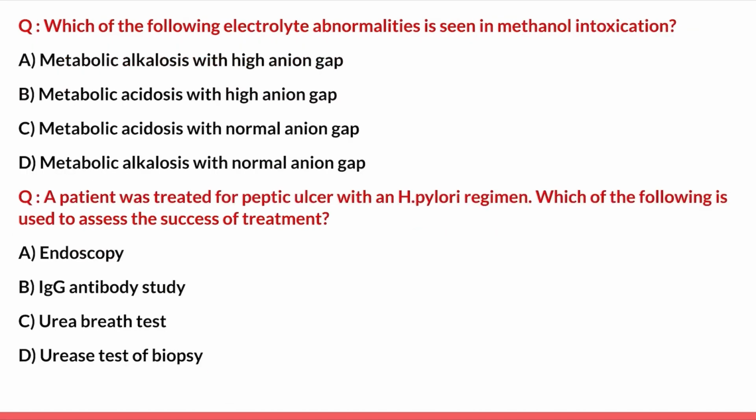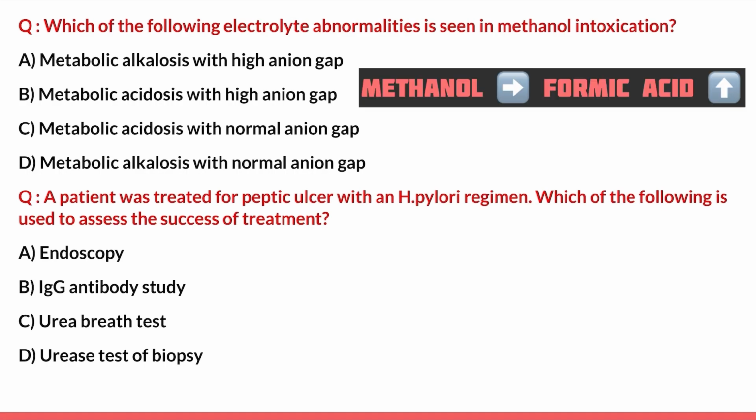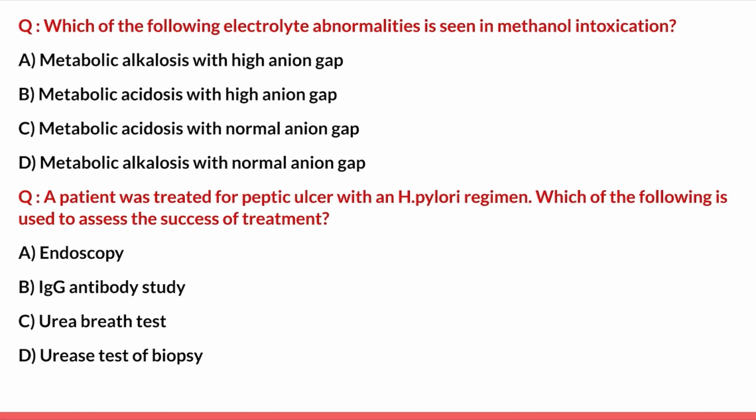Next question. Which of the following electrolyte abnormality is seen in methanol intoxication? And options are metabolic alkalosis with high anion gap, metabolic acidosis with high anion gap, metabolic acidosis with normal anion gap, and metabolic alkalosis with normal anion gap. So in case of methanol intoxication, methanol is ultimately converted to formic acid, undergoing reactions from alcohol dehydrogenase and aldehyde dehydrogenase, and formic acid is accumulated. So because of buildup of acid, definitely acidosis is expected. So options with metabolic alkalosis are ruled out.